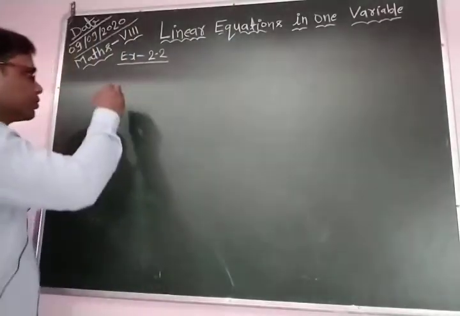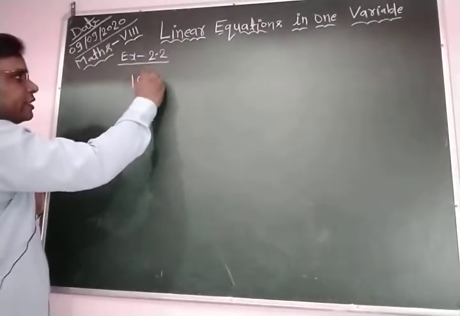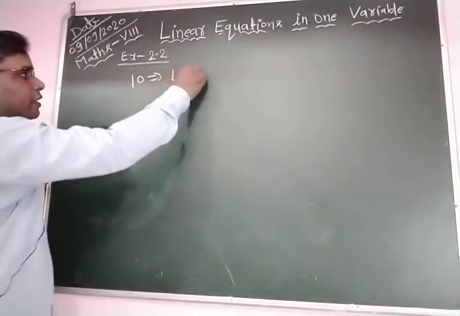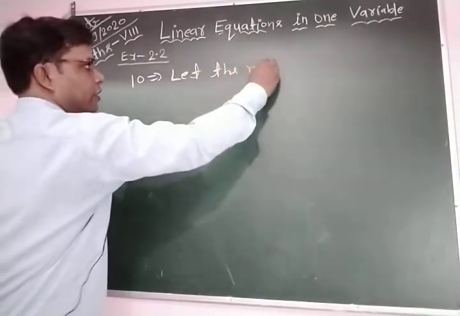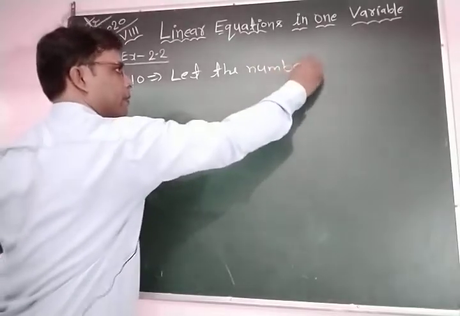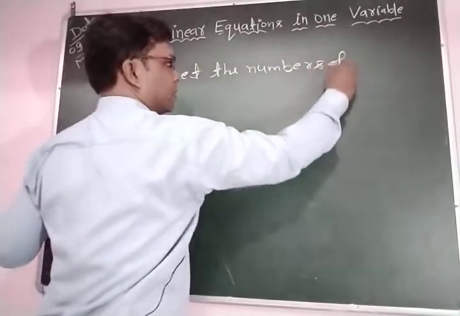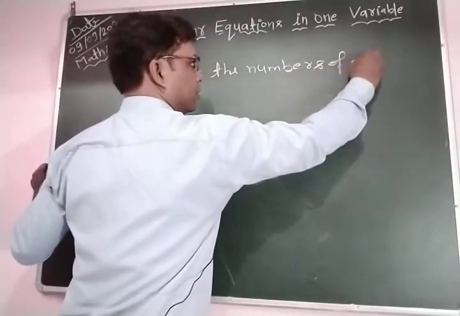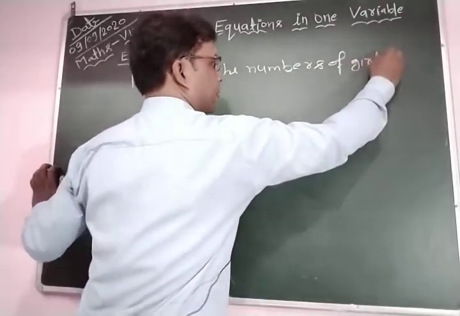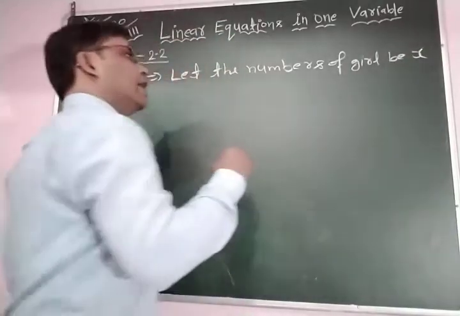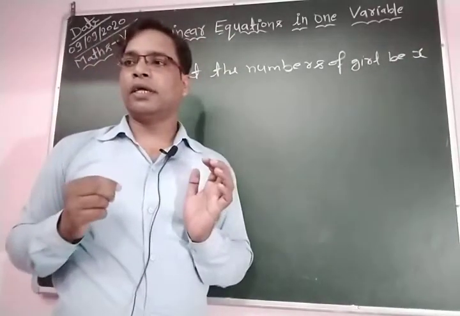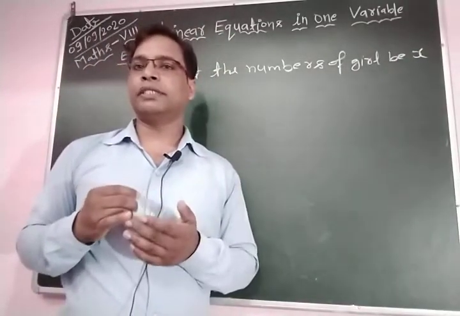In this question number 10, we let the number of girls be x. Then what is the number of boys? x plus 8.